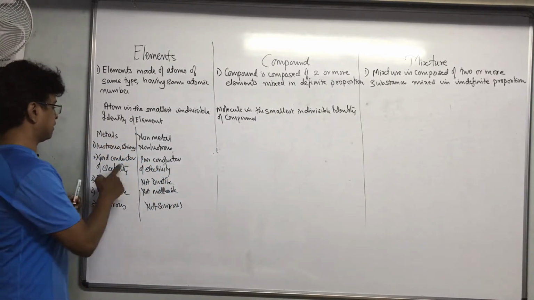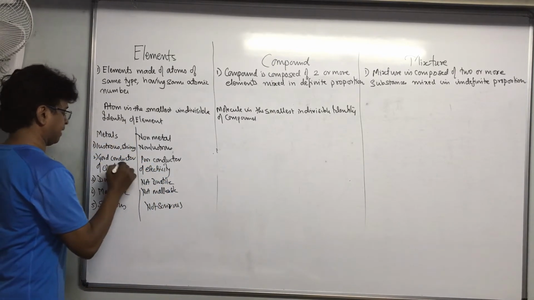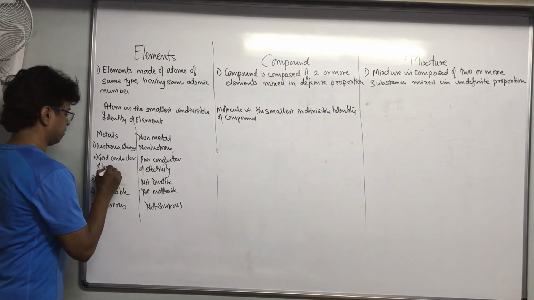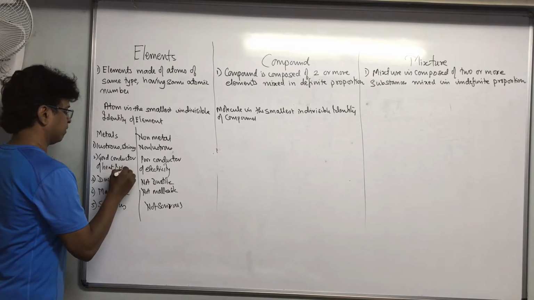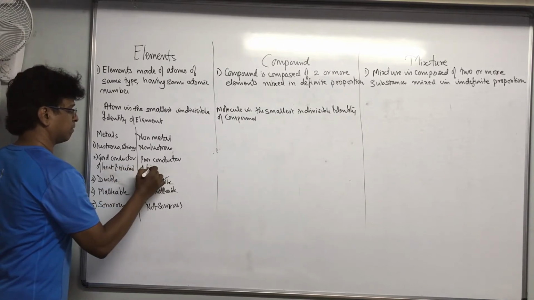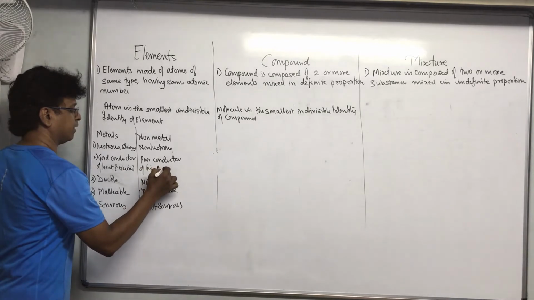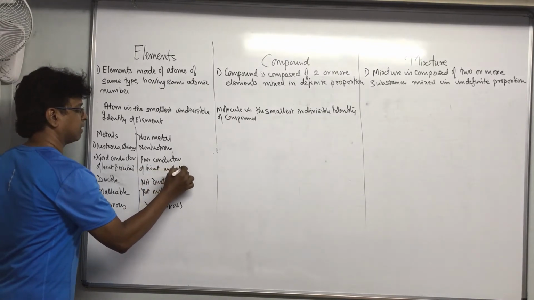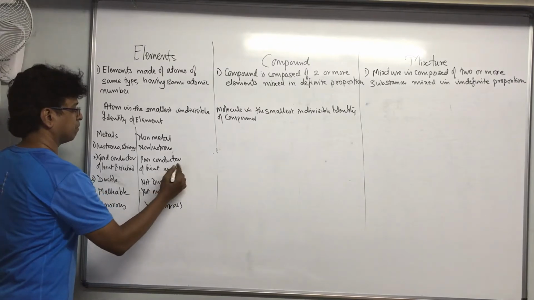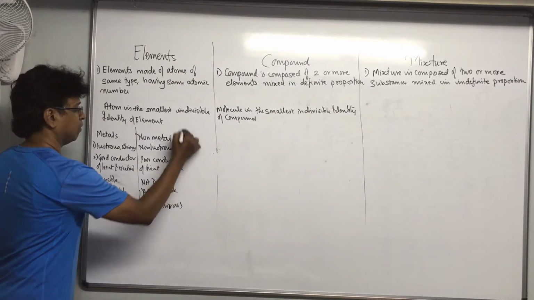Of course, metals are good conductors of heat and electricity. Take both. Non-metals are poor conductors of heat and electricity. Why?